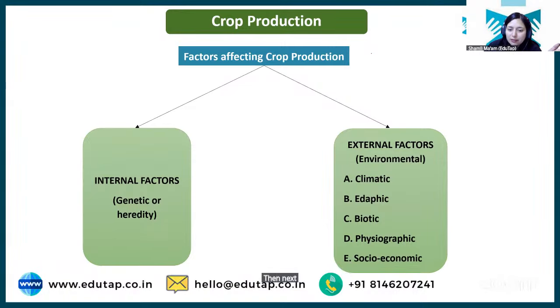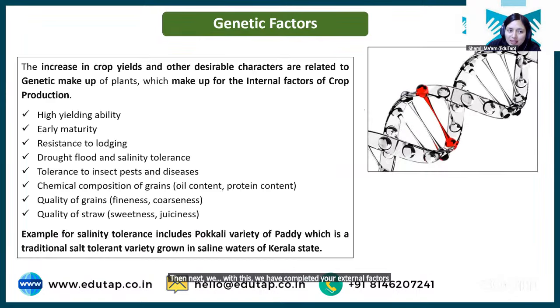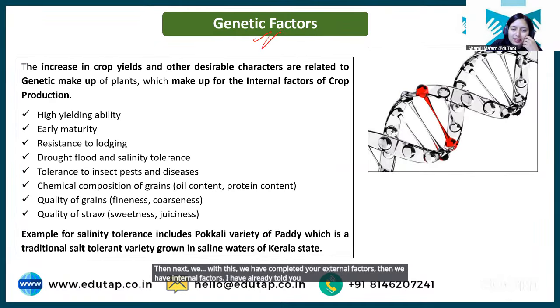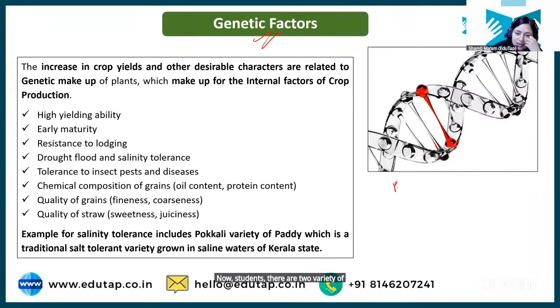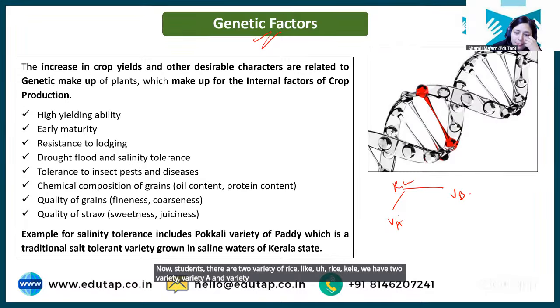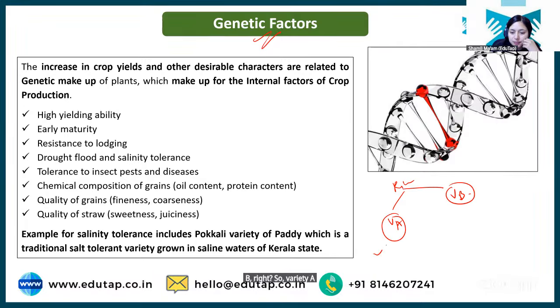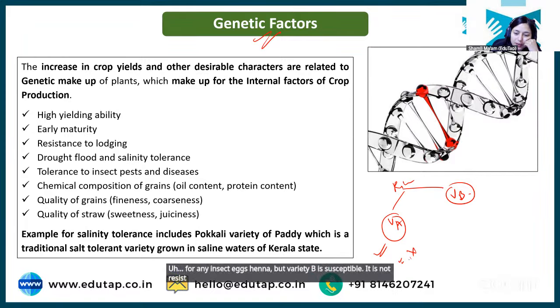Next, with this we have completed the external factors. Then we have internal factors. I have already told you internal factors are basically the genetic factors that depend on genetics. Now, students, there are two varieties of rice, variety A and variety B, right? Variety A is basically resistant to, for say, any insect X. But variety B is susceptible. It is not resistant to this particular insect, right?